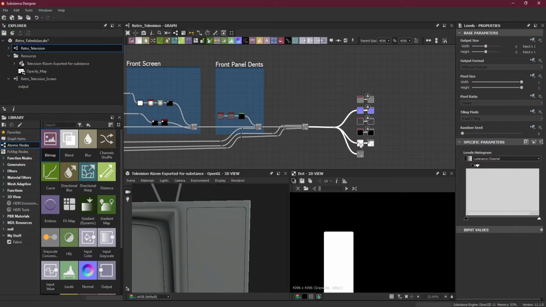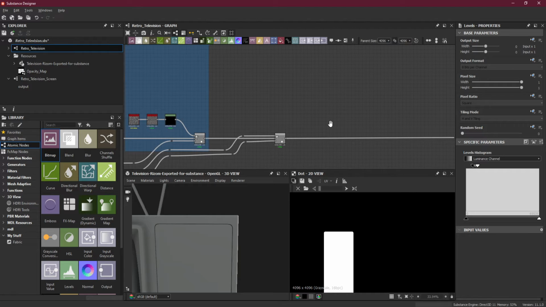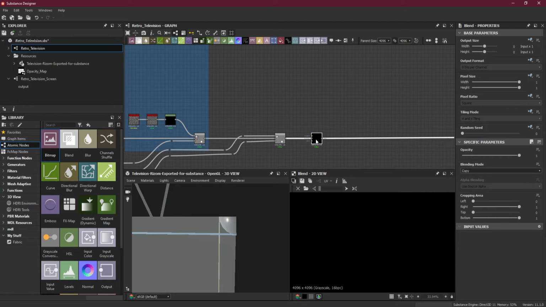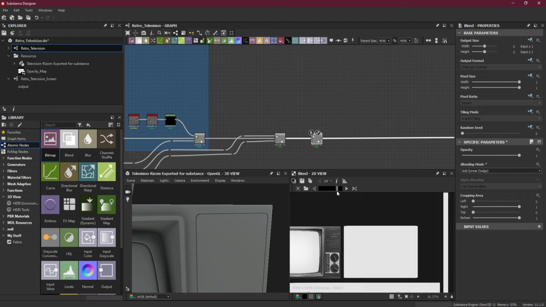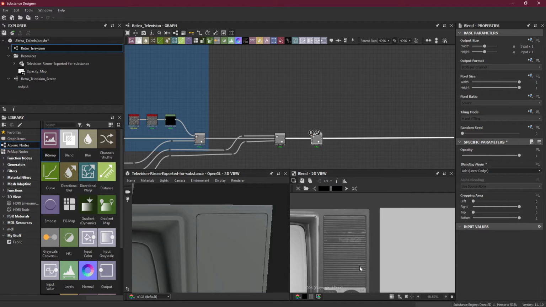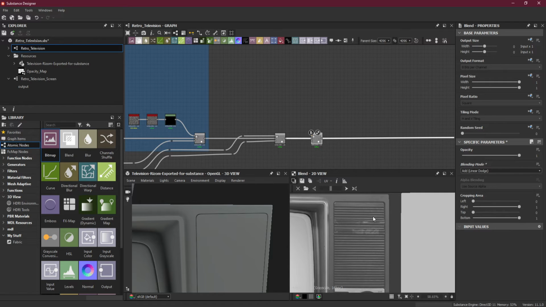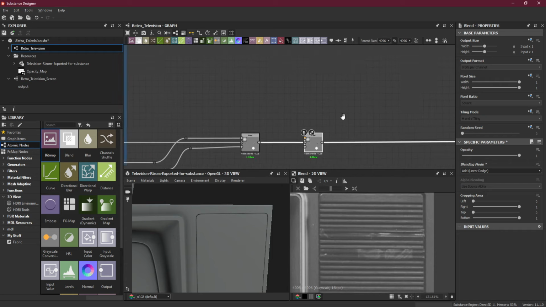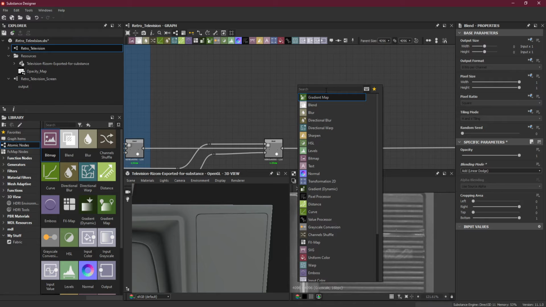Let's move them apart, and I will create another blend node here, and I will choose add. Let's play with opacity here so I can see the television behind. So this is the speaker, and these are fairly simple, just thick lines. It's like horizontal lines, a thicker one on the top and a thicker one on the bottom.